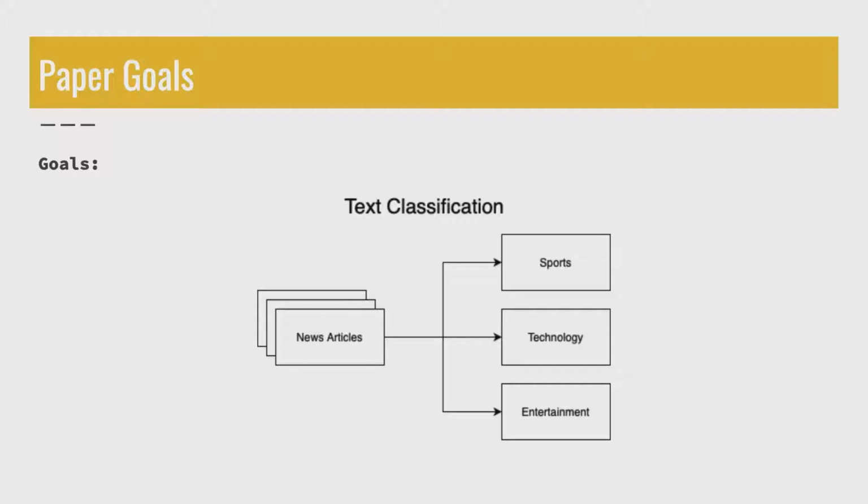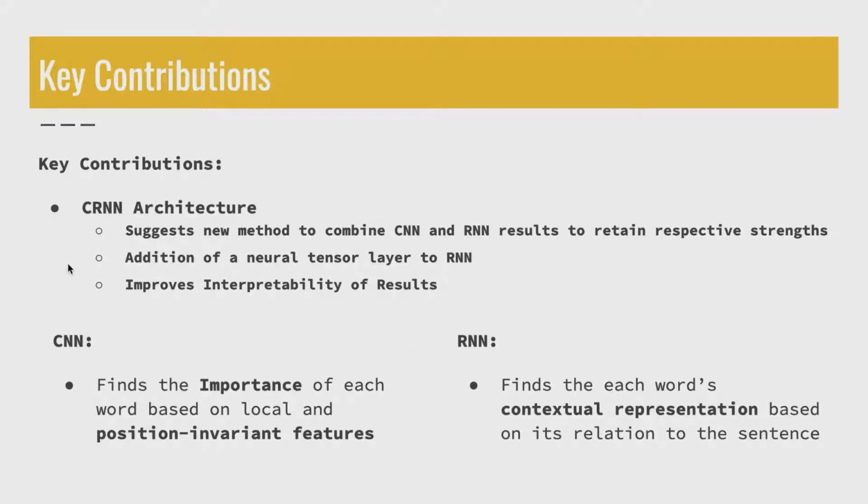In practice, convolutional neural networks can be used to classify texts based on the semantics of the sentence. Recurrent neural networks can be used to classify texts based on the context of the word in relation to the sentence. This paper suggests a new method involving both these networks. This paper suggests an enhanced method of text classification by proposing a new way of combining convolutional and recurrent neural networks involving the addition of a neural tensor layer.